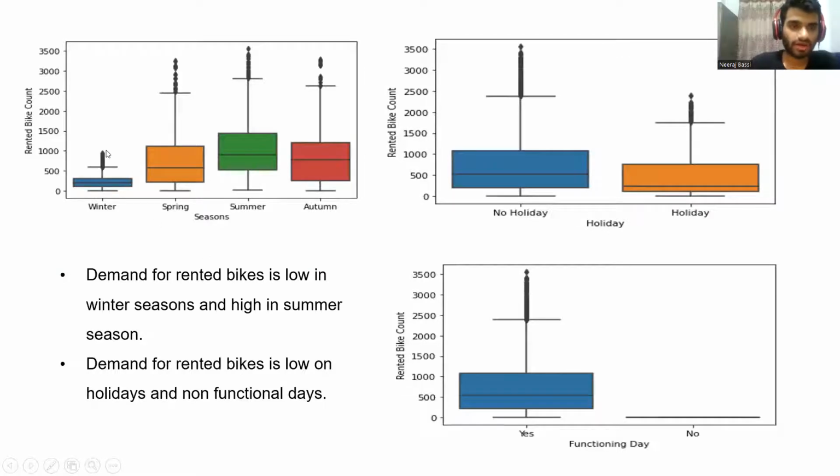Now we have a graph of rented bike count season wise. We can see that the rented bike count is very low for the winters and high for the summers. Rented bike count is high on no-holiday days, like on the working day, and less on the holiday. And rented bike count is high for the functional day and almost zero for the non-functional day.